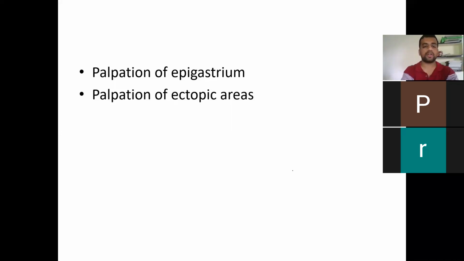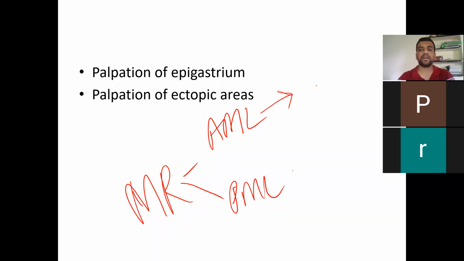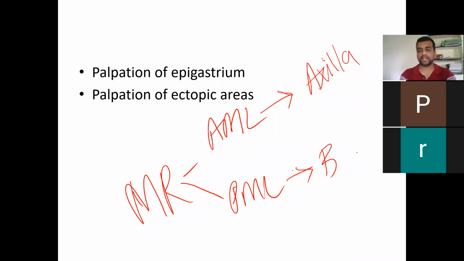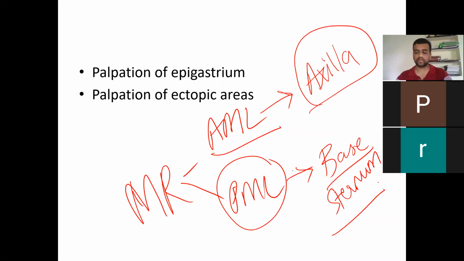How will the MR murmur be? For example, if you have mitral regurgitation, there may be anterior mitral leaflet involvement or posterior mitral leaflet pathology. If the anterior leaflet is involved, then the jet of blood will radiate to the axilla. If the posterior mitral leaflet is involved, the jet will come to the base, near the sternum. So if AML is involved, the murmur or thrill can be heard better in the axilla. If PML is involved, you can feel it at the base of the heart or over the sternum. So if this much is there, then I think it is more than sufficient.